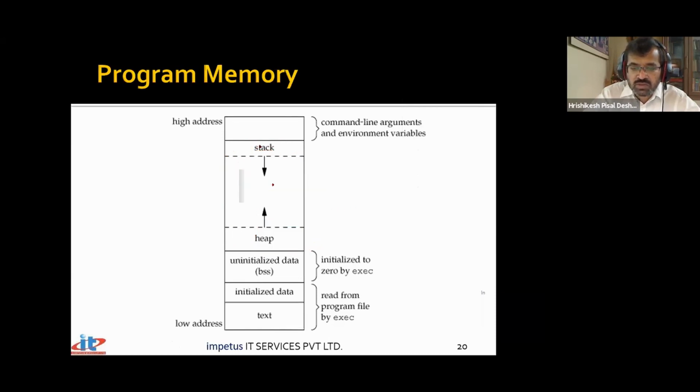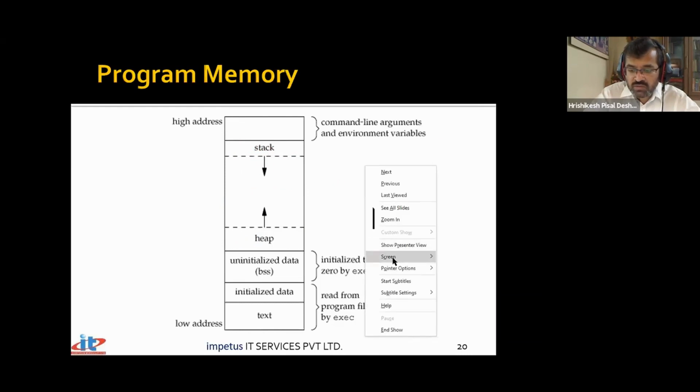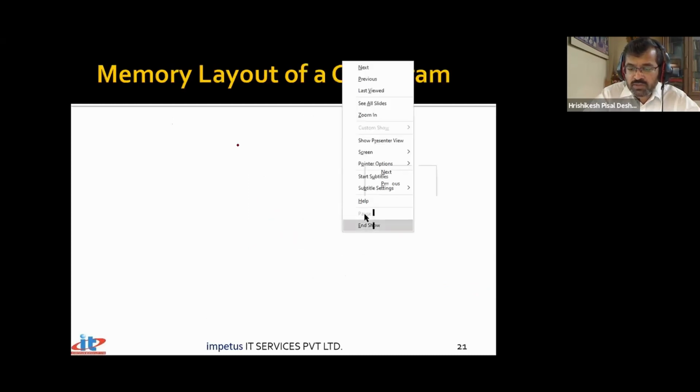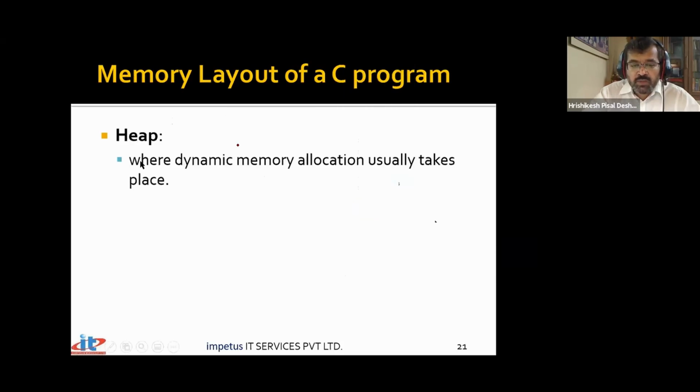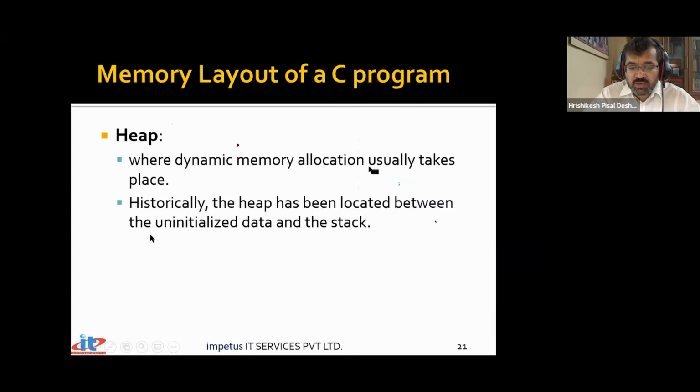So heap and stack. What did we say? For every function, there was a separate stack frame on the stack, and all the functions were sharing the same area on the heap. So that was the difference between stack and heap. Heap is where dynamic memory allocation usually takes place. Historically, heap is allocated between the uninitialized segment and the stack. That is normally the place where it will appear.